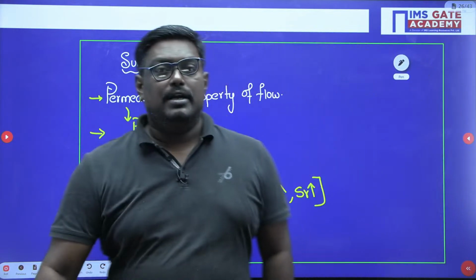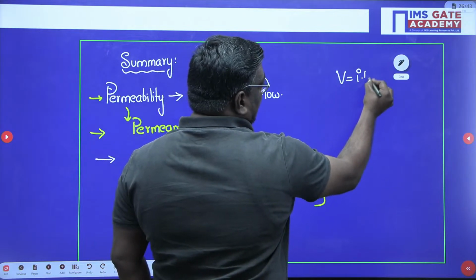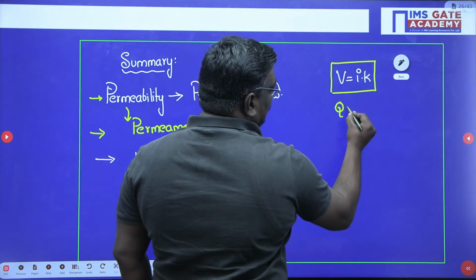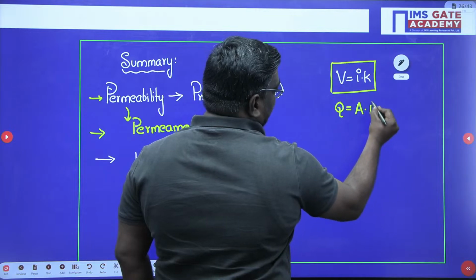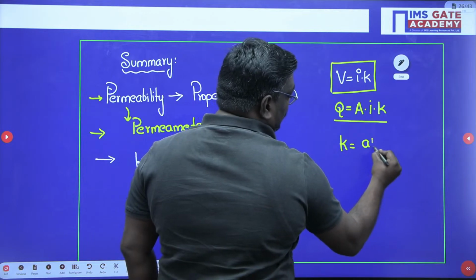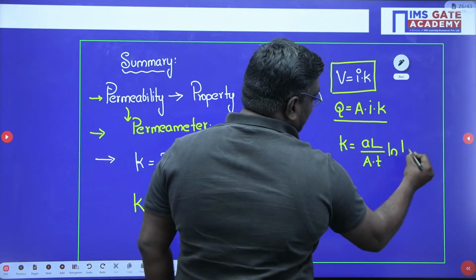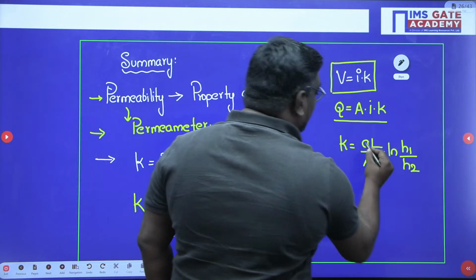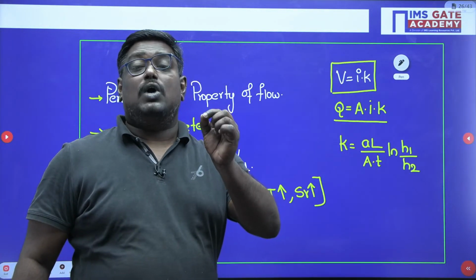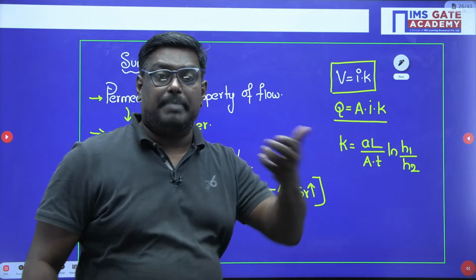Now we know according to Darcy's law, V is equal to iK, and according to the constant head test, Q is equal to AiK, and according to variable head test, K is equal to aL by At into ln of h1 by h2. And remember, capital A and capital L are the area of the soil sample and length of soil sample, whereas small a is the area of standard pipe or standard permeameter.